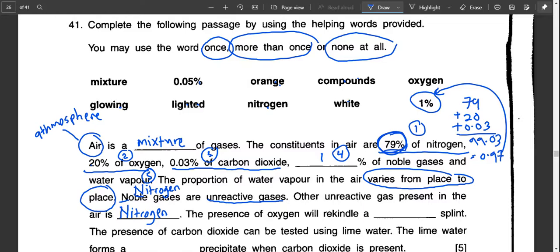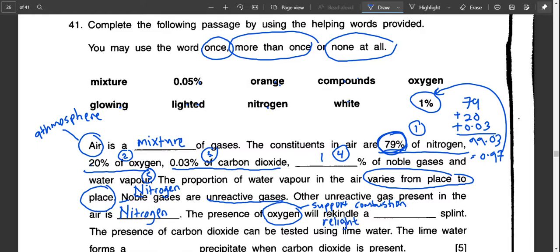The presence of oxygen will rekindle. The special thing about oxygen is that it supports combustion. Therefore, since it supports combustion, it will rekindle or relight.